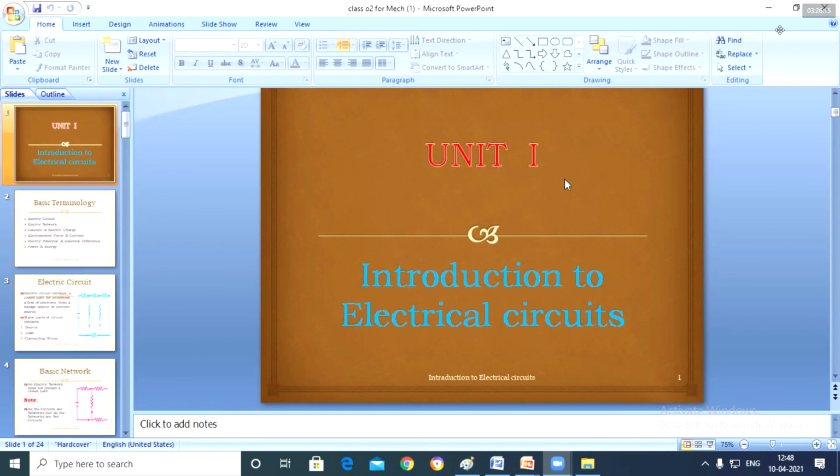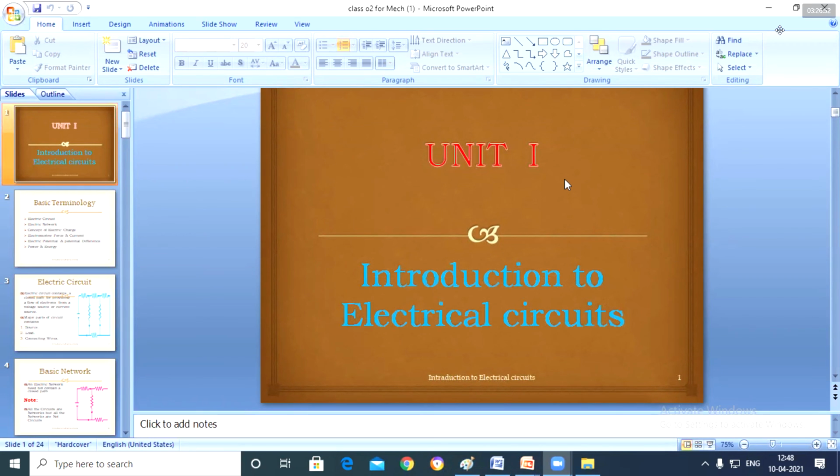A passive element is an element which always consumes energy. It is not giving, it is consuming energy from the source. Passive elements are resistors, inductors, and capacitors. If the slope of the VI characteristics is positive, then it is a passive element. Next, linear and non-linear. Linear elements are the elements which obey linearity. Elements which do not obey linearity are non-linear elements.